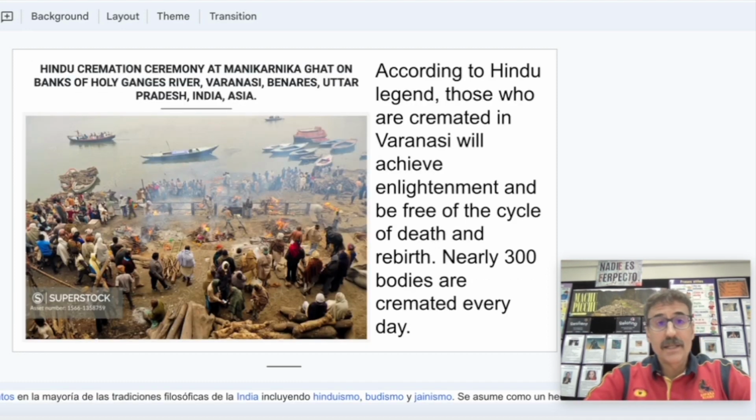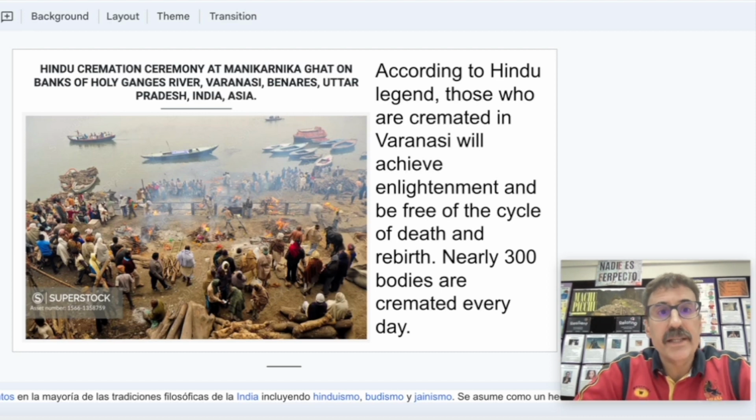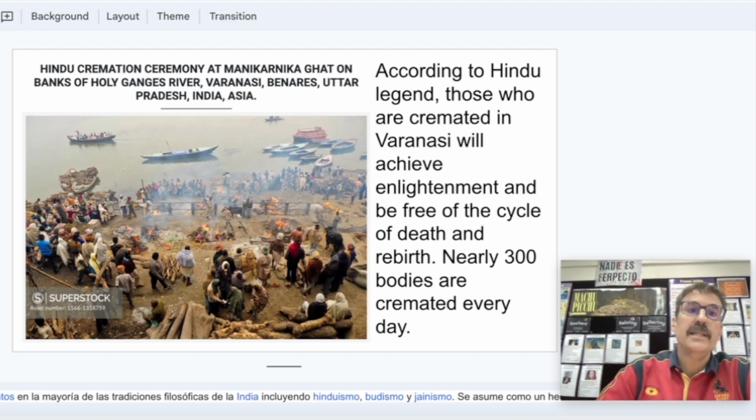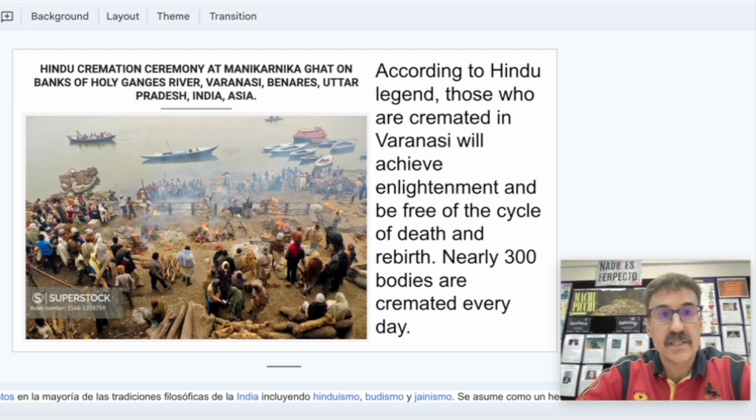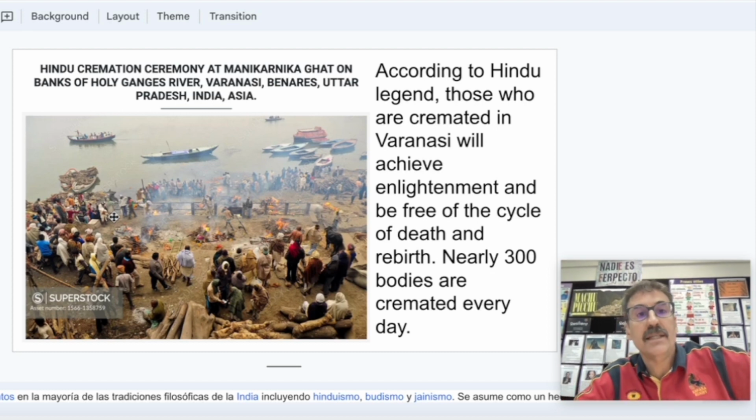I don't know if you have been in Varanasi, but one of the very interesting things is to see the cremation places. You can see that on the bank of the holy Ganga river, they cremate a lot of bodies. You can see here the fires, and there is a reason for that. According to Hindu legend, those who are cremated in Varanasi will achieve enlightenment and be free of the cycle of death and rebirth. Nearly 300 bodies are cremated every day.